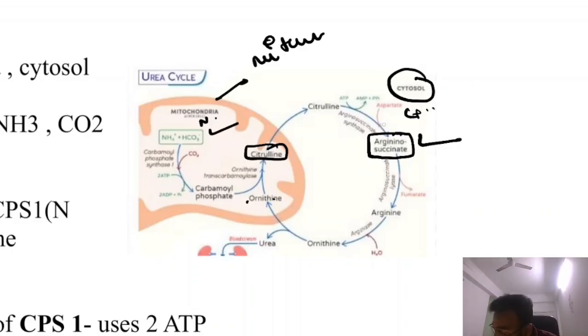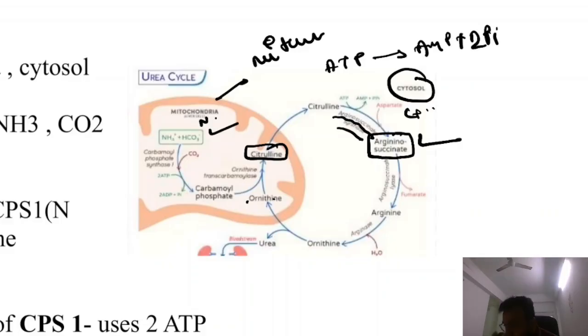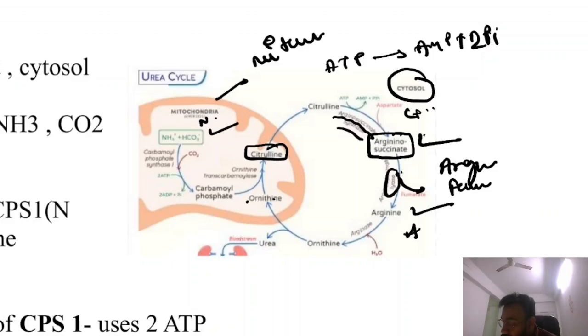Citrulline plus aspartate forms argininosuccinate, so the enzyme is argininosuccinate synthetase, and ATP is converted to AMP, and 2 phosphates are released. Argininosuccinate is converted to arginine and releases fumarate. The enzyme is argininosuccinate lyase. Arginine is converted to ornithine by the enzyme arginase, and H2O is used.